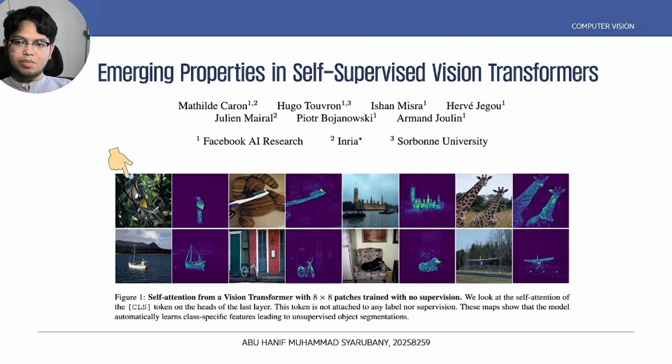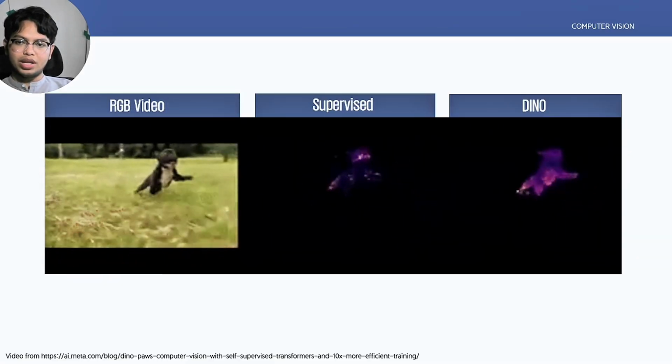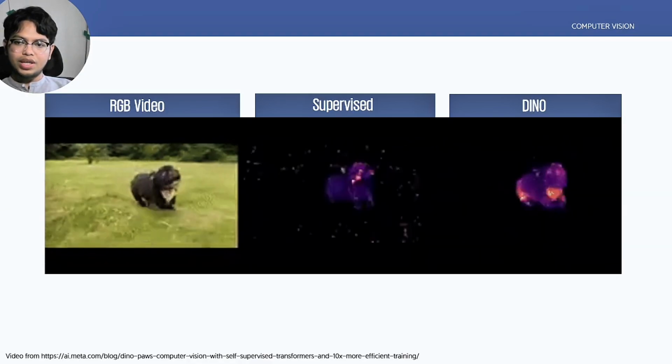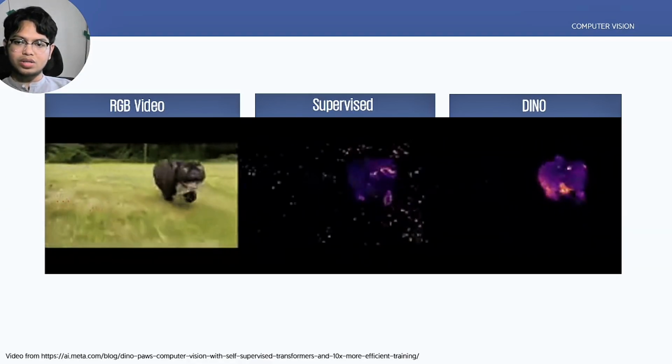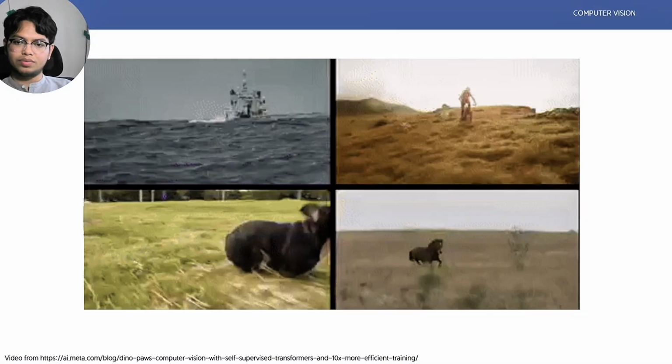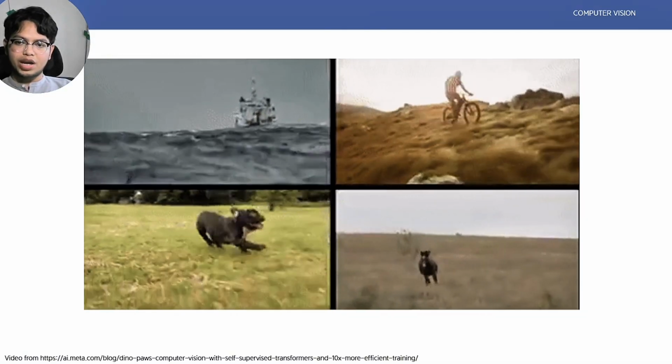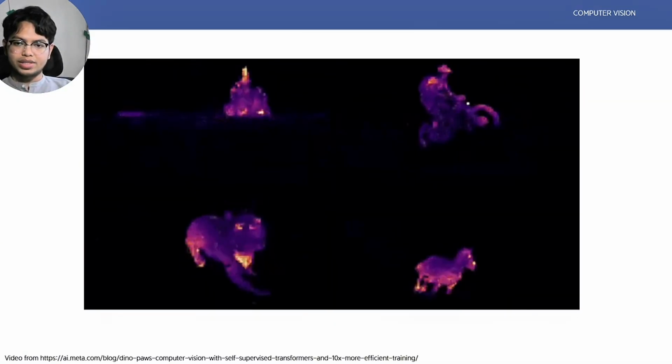This model only cares about the objects in the image, like this bird, this toothbrush, and many more. For more examples, here we can see DINO without even being told where the dog is and where to focus on, it only pays attention to the dog. Even when half of the ship is behind the sea or the horse is below the crest, it is not a